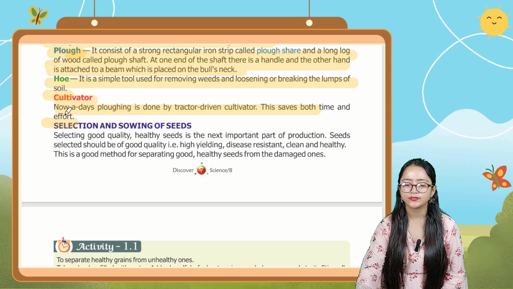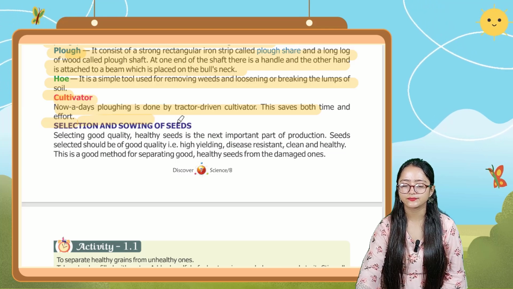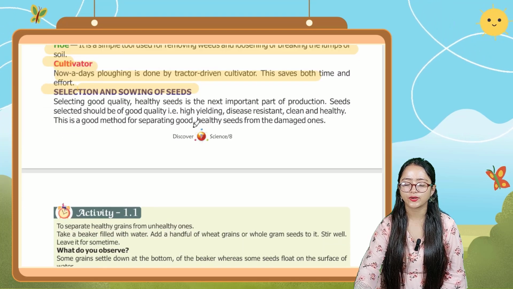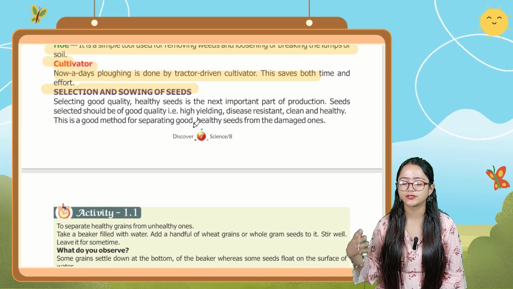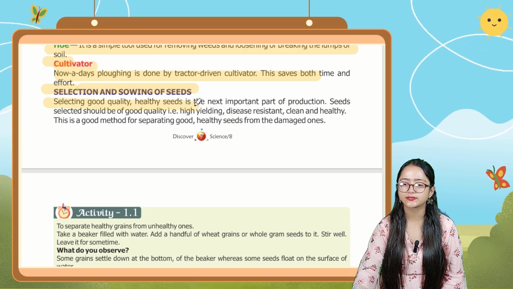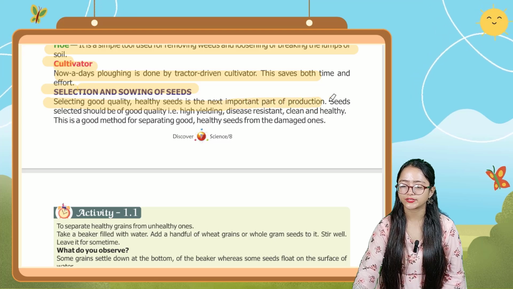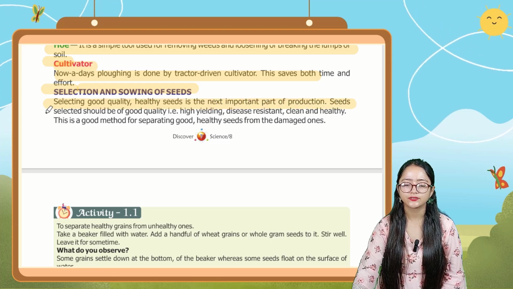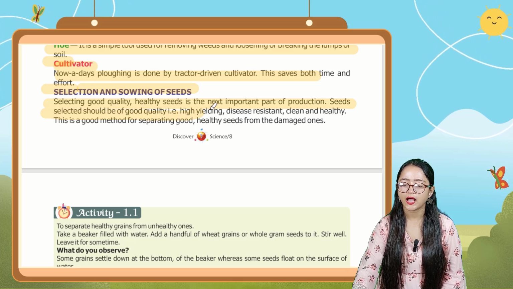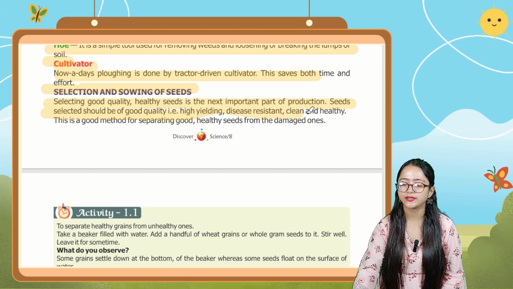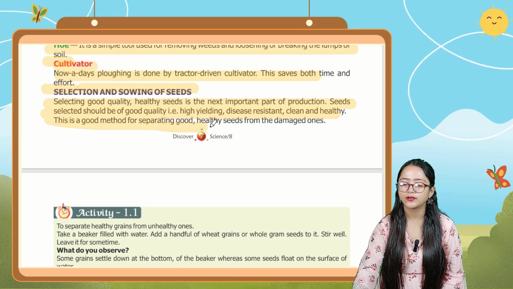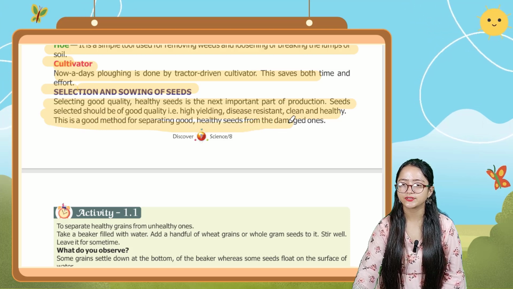Now next one, the selection and sowing of seeds. First one was the preparation of soil, and now the next one is selection and sowing of seeds. Selecting good quality healthy seeds is the next important part of crop production. Seeds selected should be of good quality, that is high yielding, disease resistant, clean and healthy. This is a good method for separating good healthy seeds from the damaged ones.